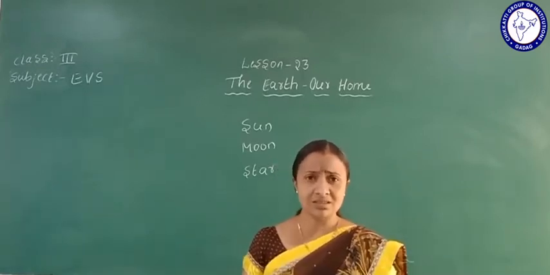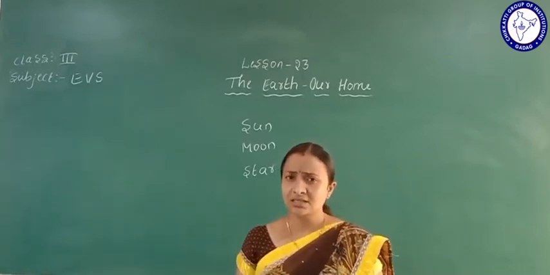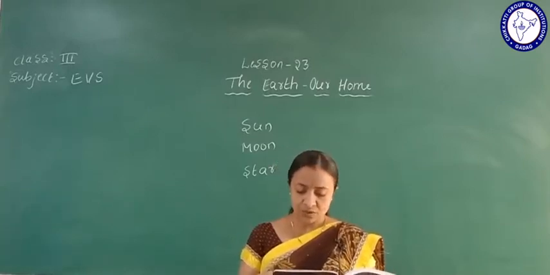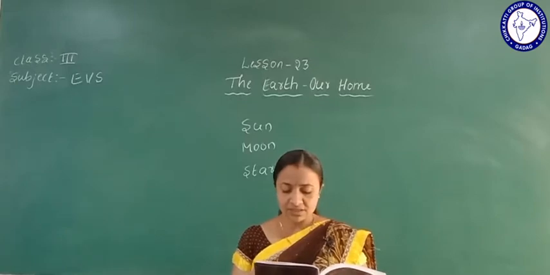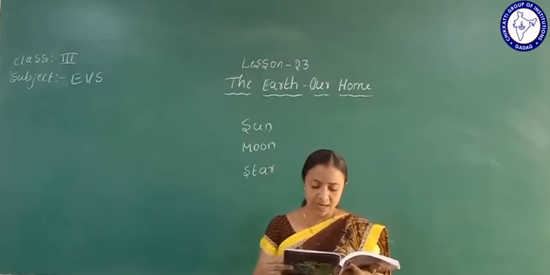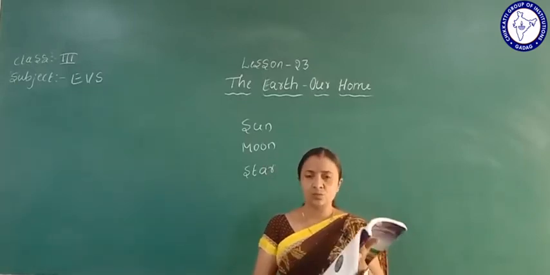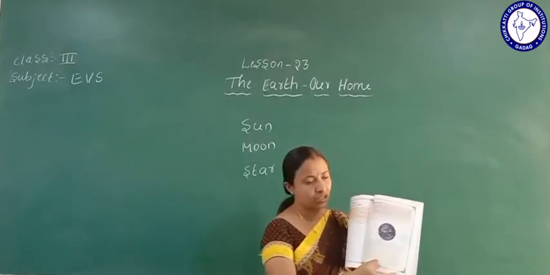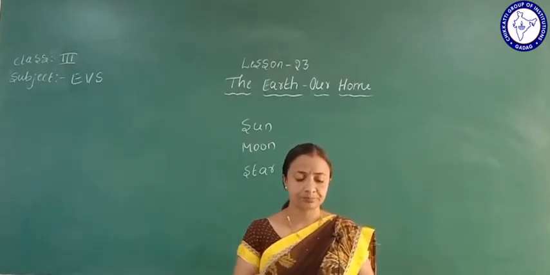No. Even the earth is round. The sun is also round and the moon is also round. So is there any difference? Describe the shape of the sun, moon and earth in the square. The sun, the moon and the earth. How the shape is, it will be mentioned here. Okay. Yes.